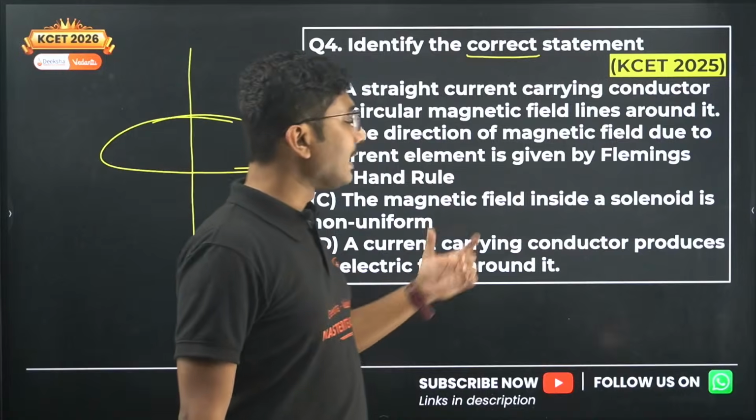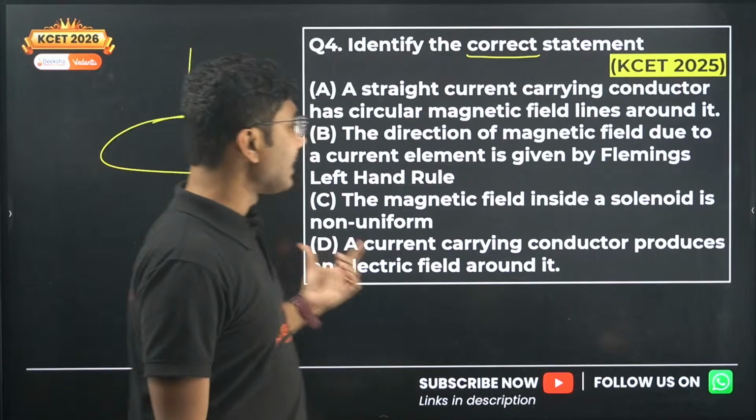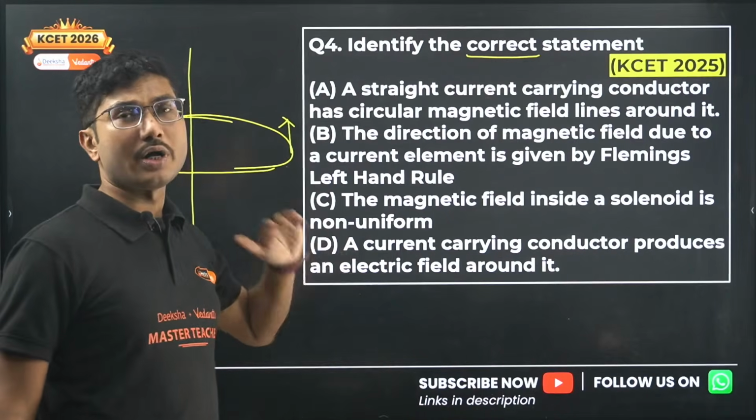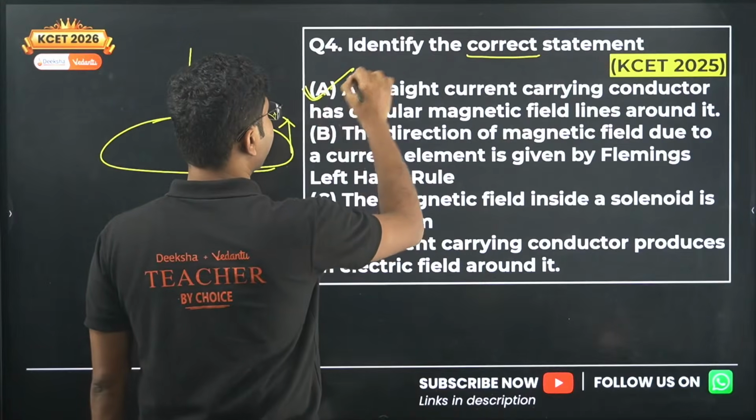A current carrying conductor produces an electric field around it. A current carrying conductor produces only a magnetic field, no electric field. Electric field is 0 around a current carrying conductor. So the correct statement is option A.